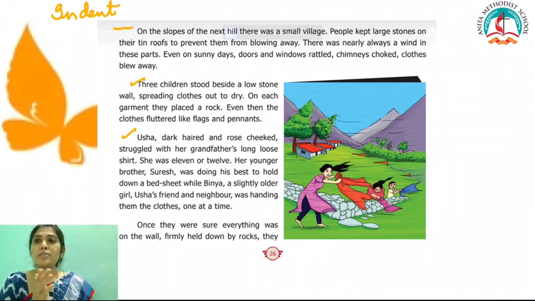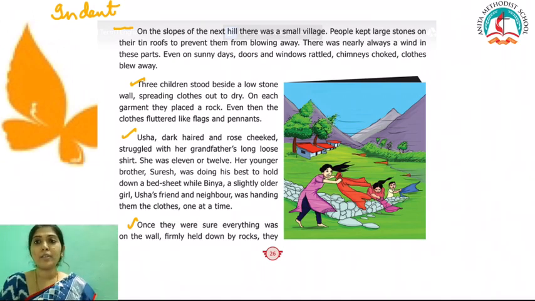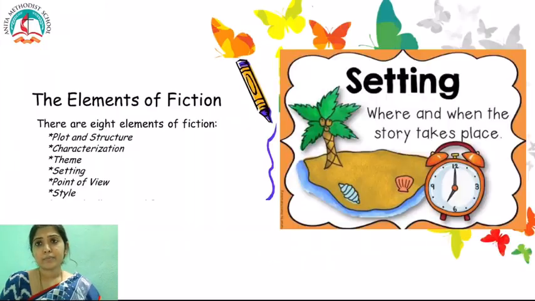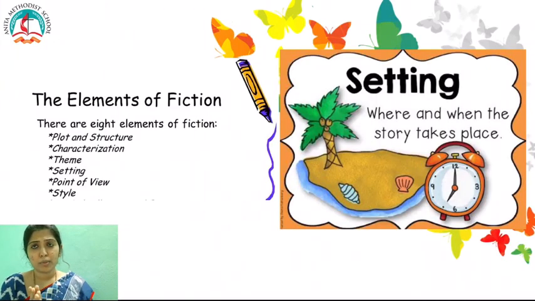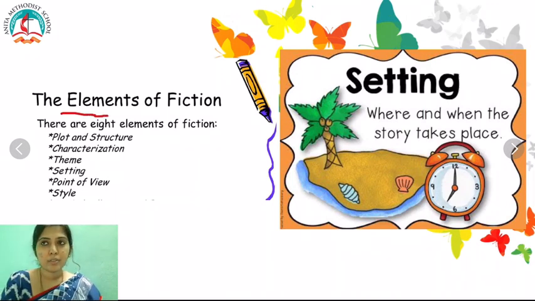Alright, children. So read through all the paragraphs in this lesson as a sample. And part 3 of our revision lesson is setting. We learned a lot of elements for prose and stories, if you remember. We learned about plot, theme, different types of characters, and the style of writing. The element that we are going to be considering here is setting of a story.